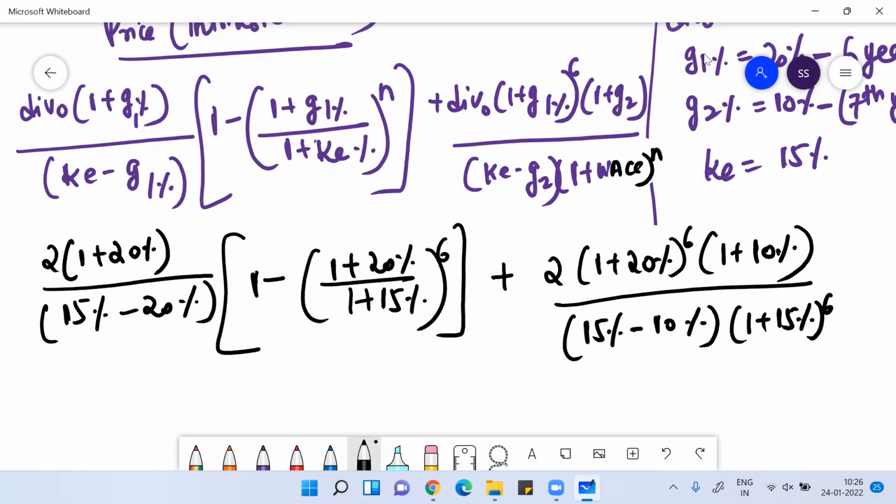This will give us the value of the equity, not the value of the firm. We are doing the dividend discount model, where we are trying to determine the value of the equity.